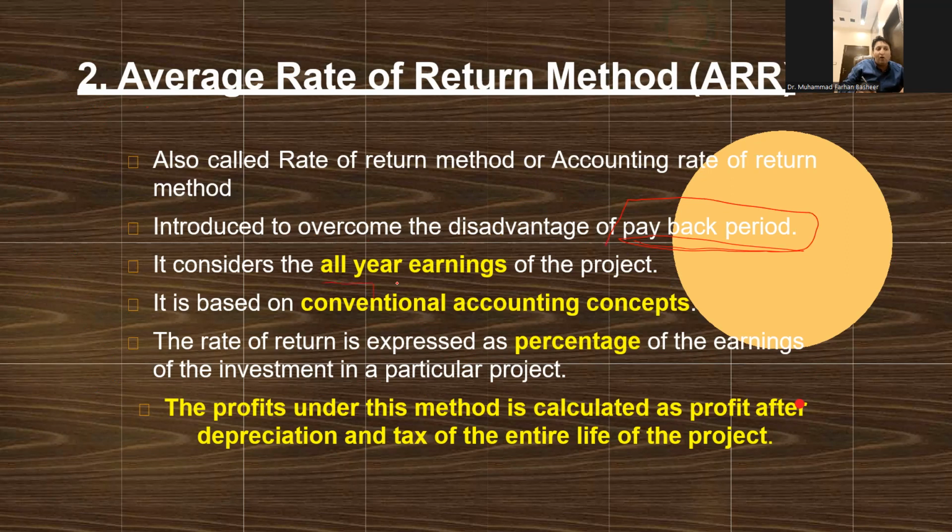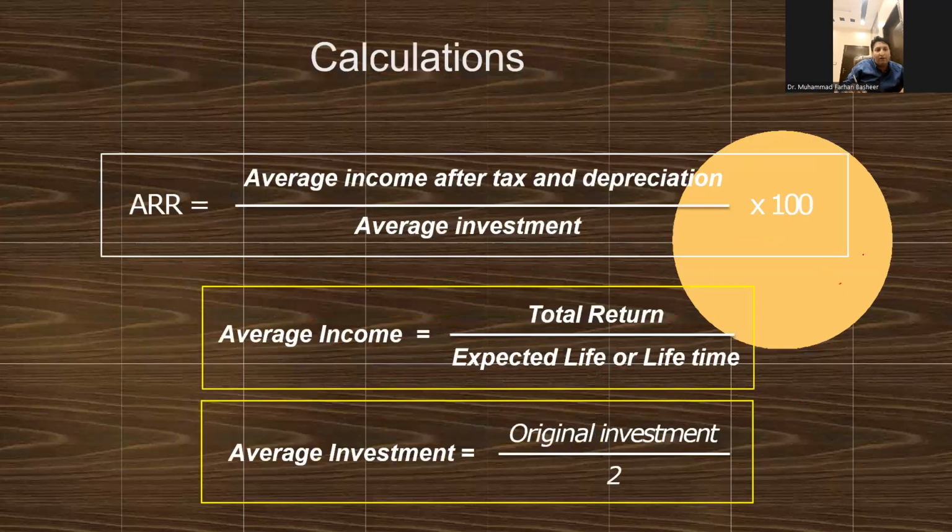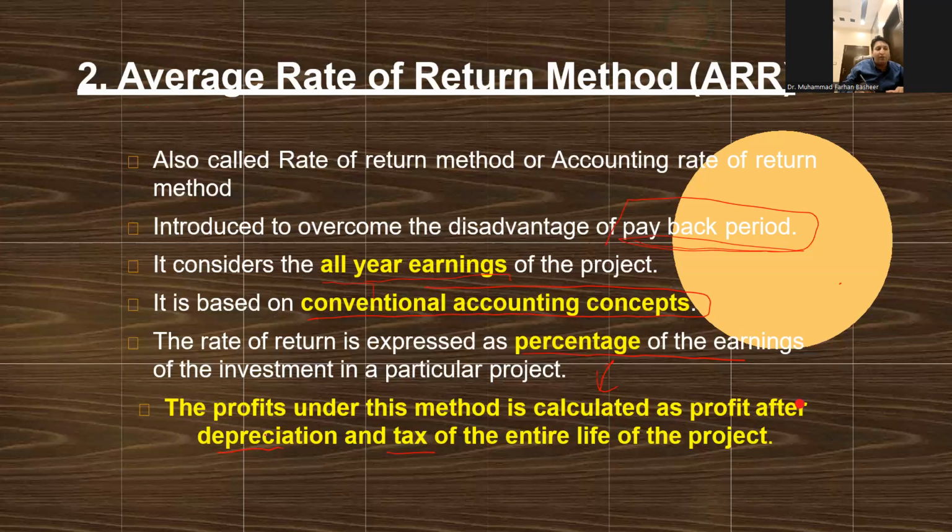It considers all years' earnings. It means it considers the cash inflow after the payback period. It's based on conventional accounting concepts, so accounting profit is included. The rate of return is expressed as a percentage of the earning, and the earning is basically earning after depreciation and tax, which is the actual earning. For example, if you have an operating profit, and from the operating profit you subtract depreciation and then tax, finally you get the actual accounting profit. So it takes into account the actual accounting profit.